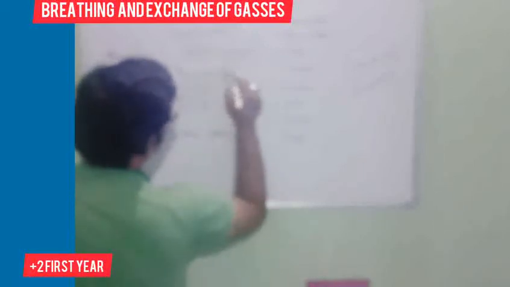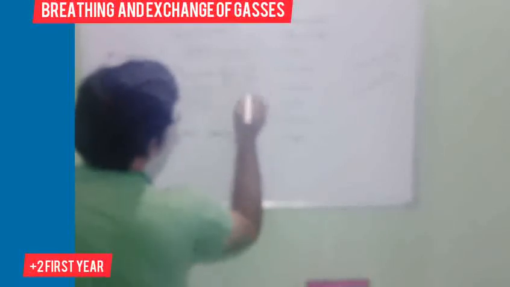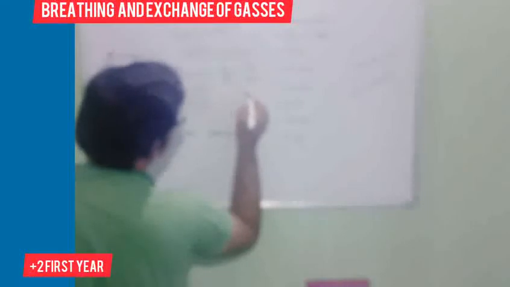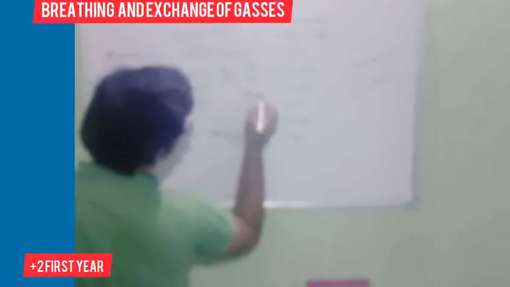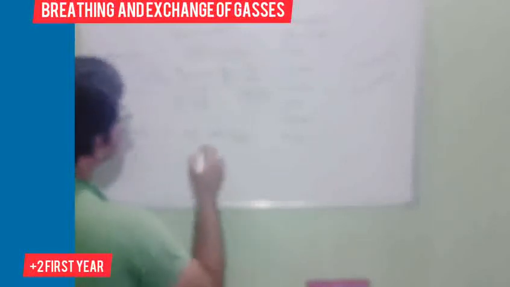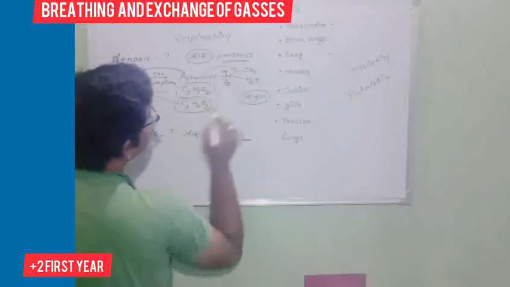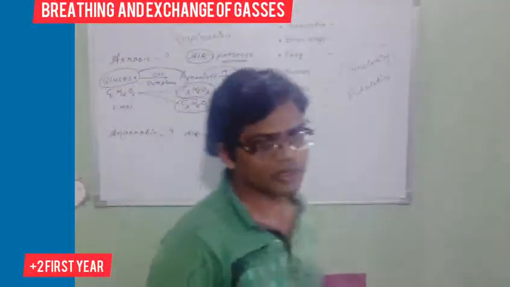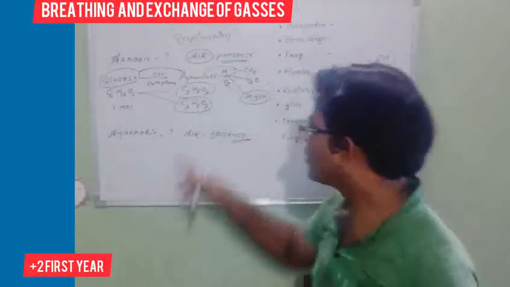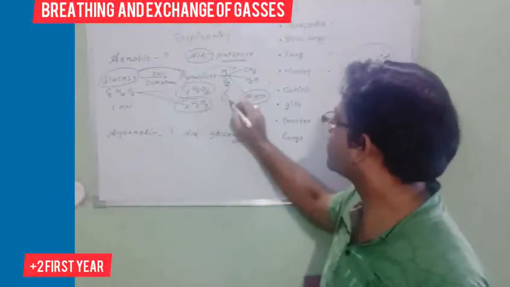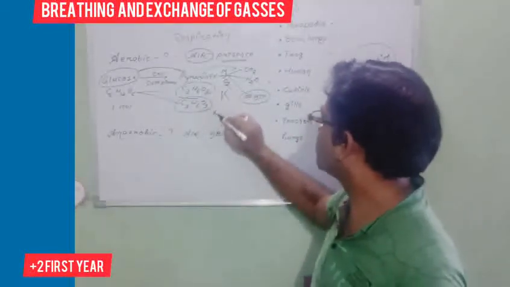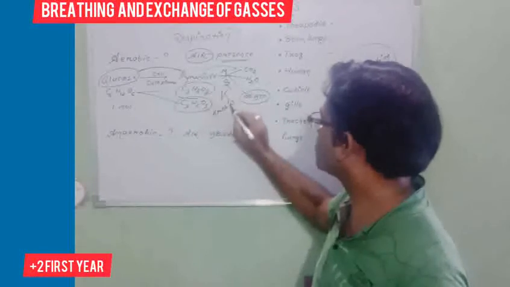What happens? Three things are generated: first carbon dioxide, then water, then 38 ATP. This happens in the normal case, in human beings. And this is called the Krebs cycle. Whenever pyruvate is converted into 38 ATP along with carbon dioxide and water, this is called the Krebs cycle.